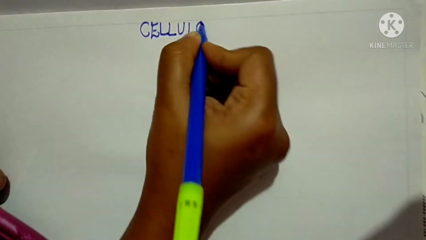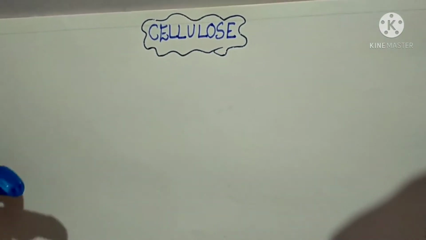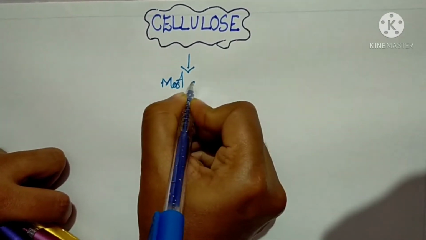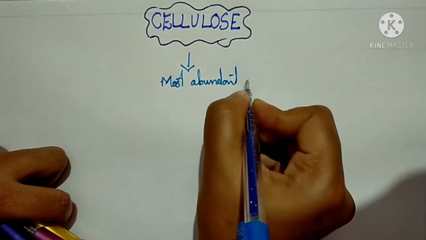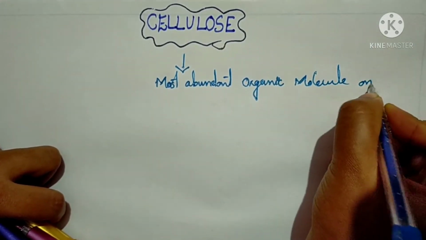Let us study about another homopolysaccharide, that is cellulose. It is the most abundant organic molecule on earth.